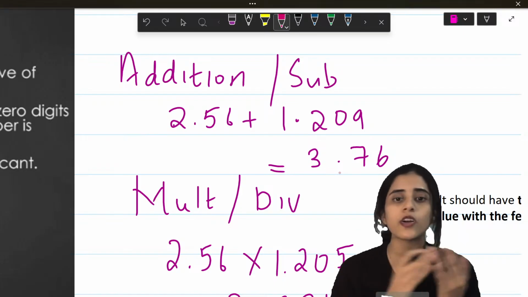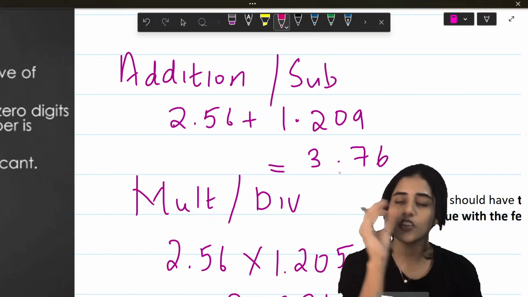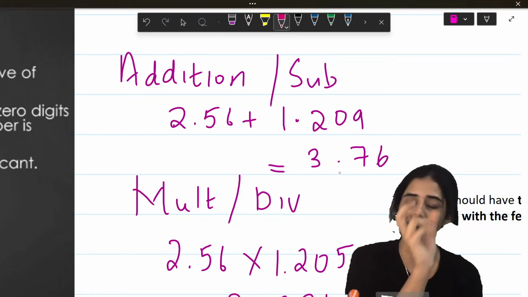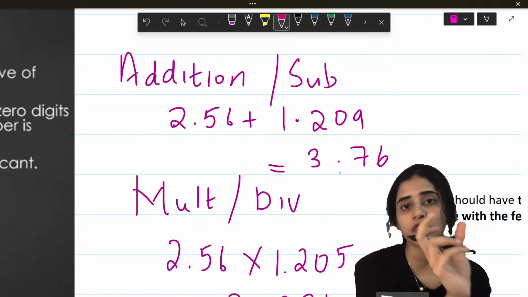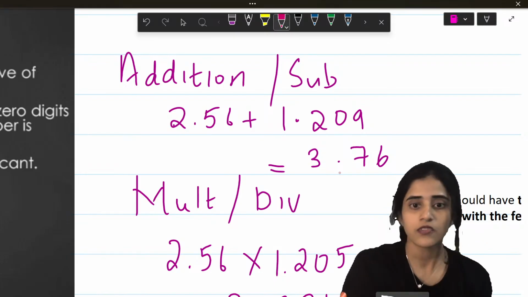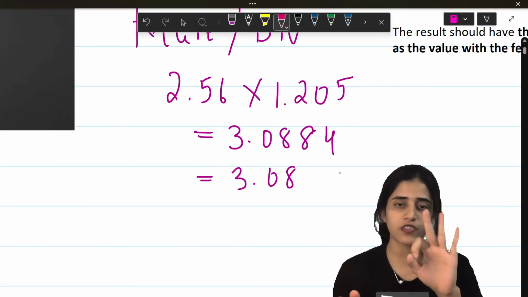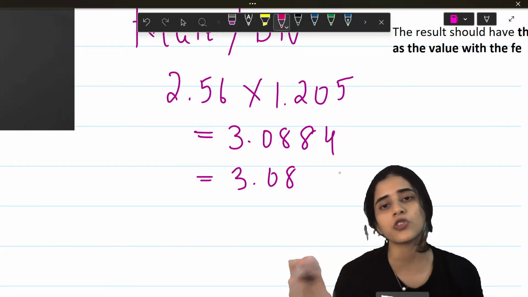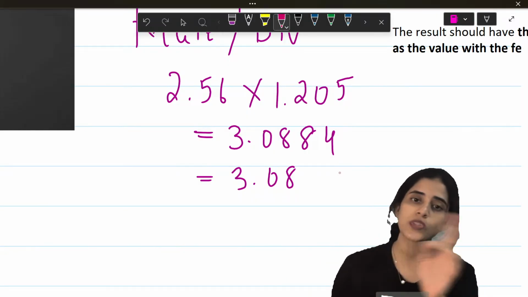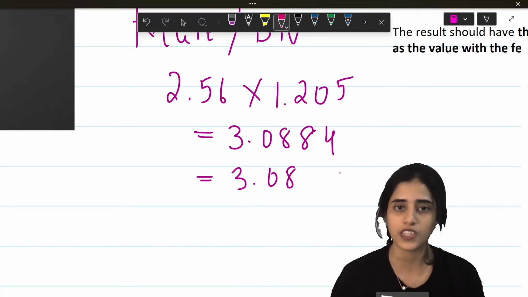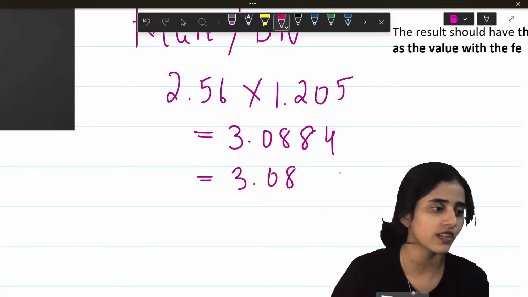So whenever you multiply or divide, your answer should have the number of significant figures which is the same as the least significant figure count. For example, look at the second example. 2.56 has 3 significant figures. 1.205 has 4 significant figures. So which is the lowest? 3. So your answer should have only 3 significant figures. That is 3.08.